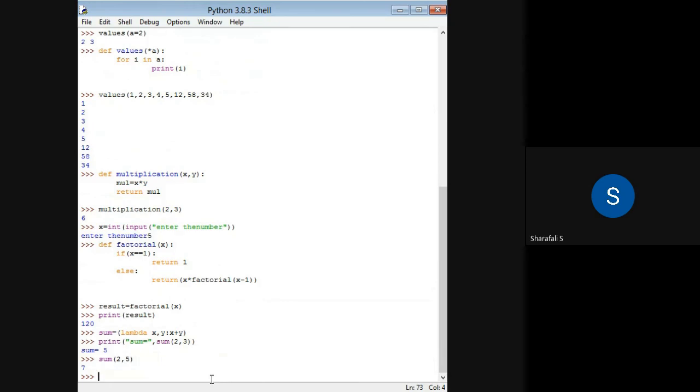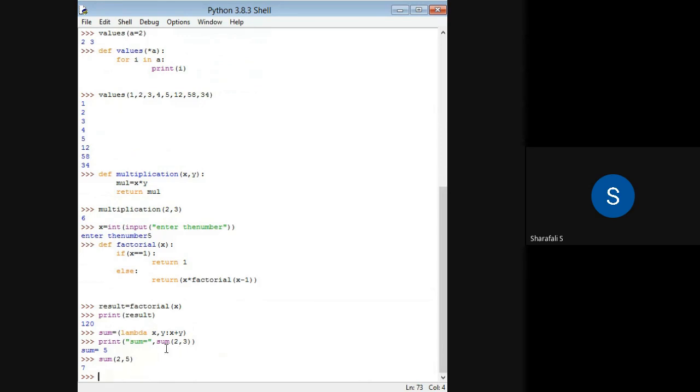Then you can get that also. So here I'm using a print statement, so it is giving me the sum equal to. Because I am using that string here, you can directly give sum of 2 comma 5. Then it will be taken into this lambda function, and that will give you the value 7.